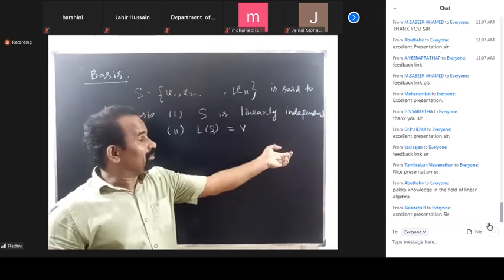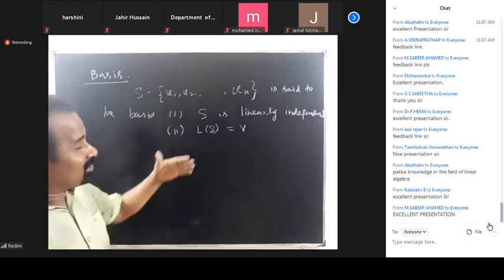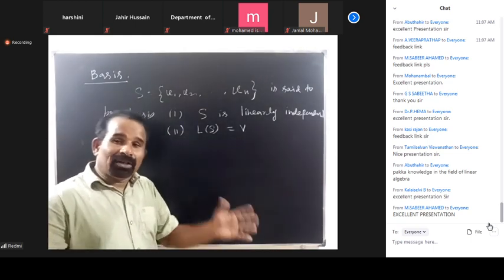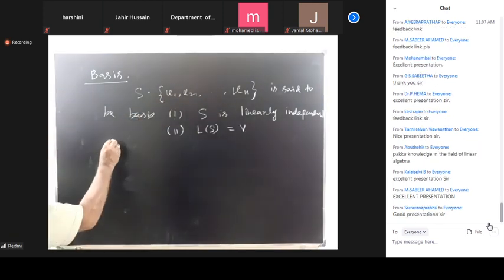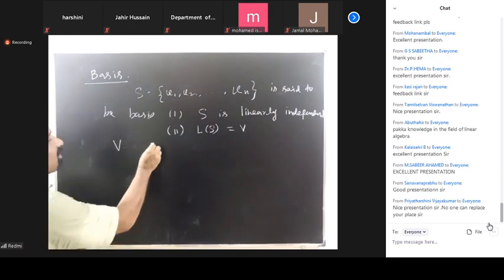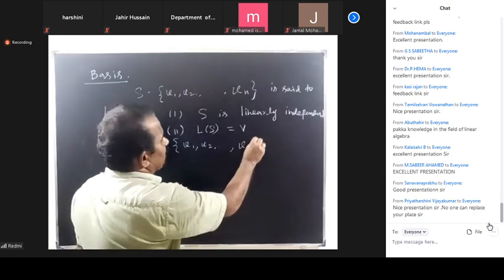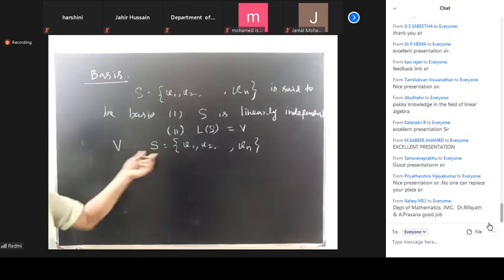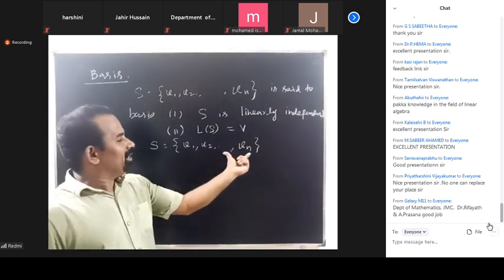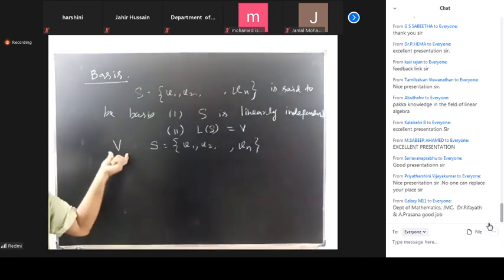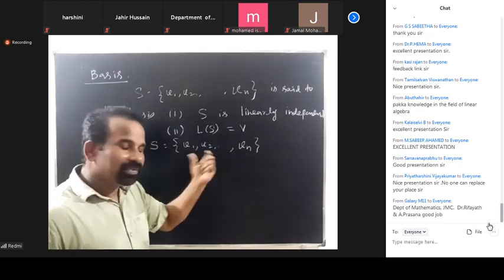Okay. So many of us are confused about what is the dimension and what is the basis. Here, suppose V is a vector space. S is a subset, V1, V2, Vn, which is a basis of V. Then the number of elements in the set is called the dimension of V.